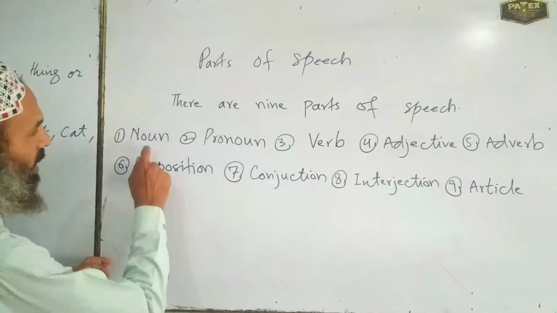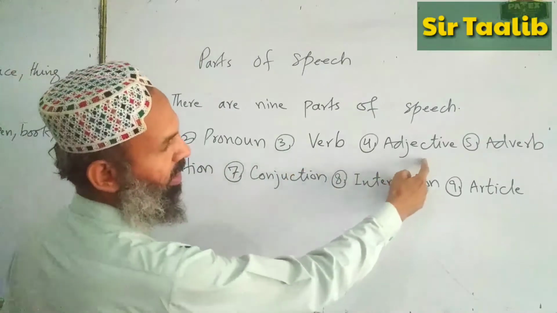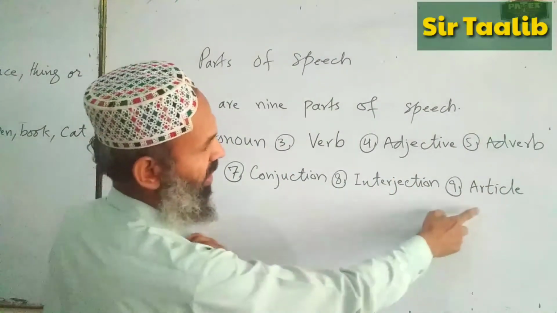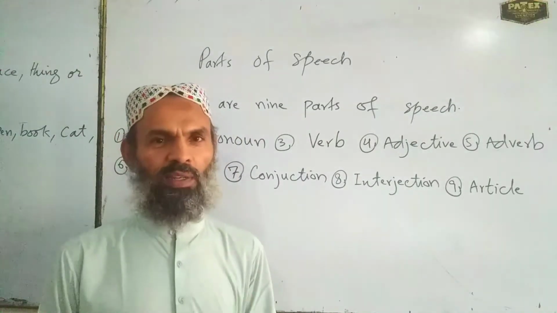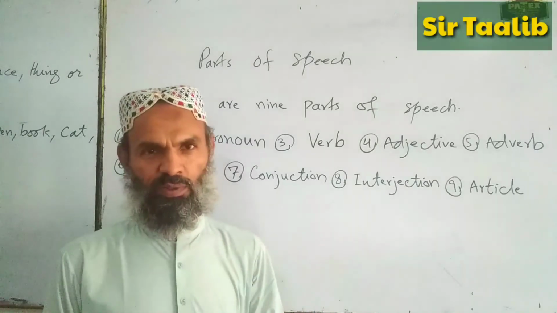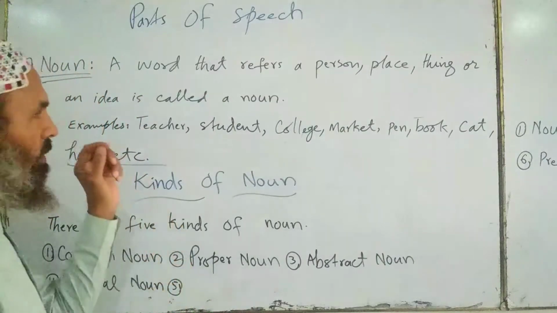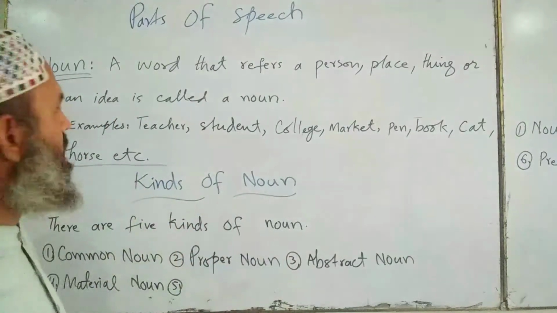The 9 are noun, pronoun, verb, adjective, adverb, preposition, conjunction, interjection, and article. You learn them. I'll explain and give their examples one by one. First of all, we will learn noun. What's a noun? Then we learn its kinds.